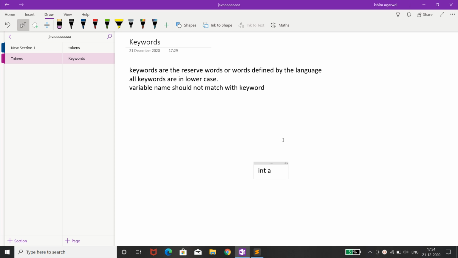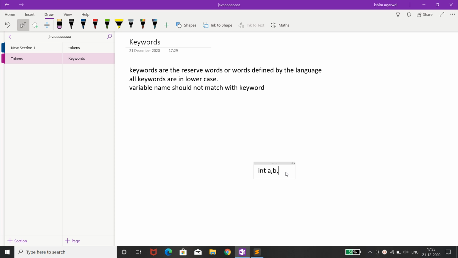This is perfectly fine as a is not a keyword in Java. If I declare a, b, then also it is fine as b is not a keyword in Java. But in case I write if, this would not be allowed, as if is a keyword in Java. As we study in the if-else statement, we use if, so this is a keyword and we cannot write if here.